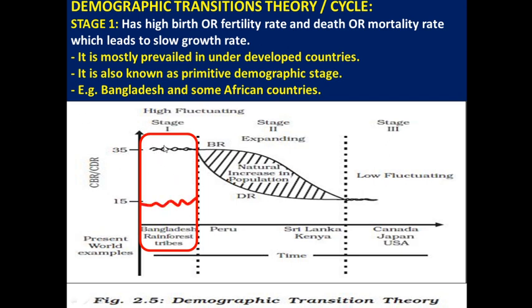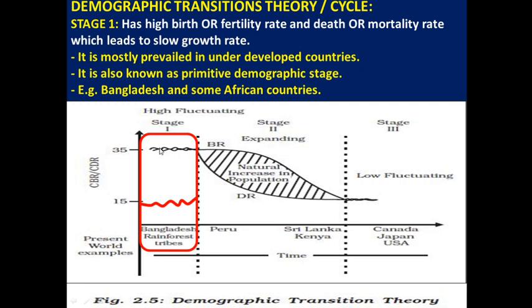If there is a high birth rate and high death rate, the overall population growth is very slow. It is mostly prevailing in underdeveloped countries.